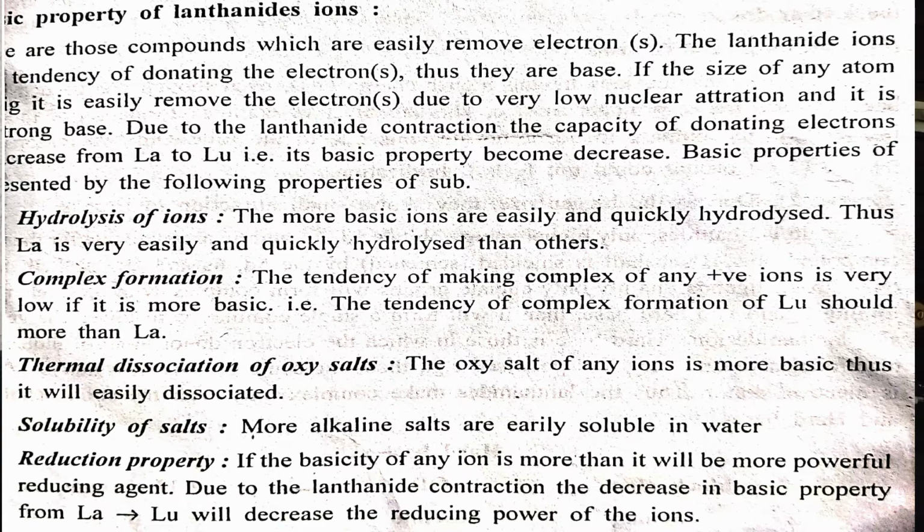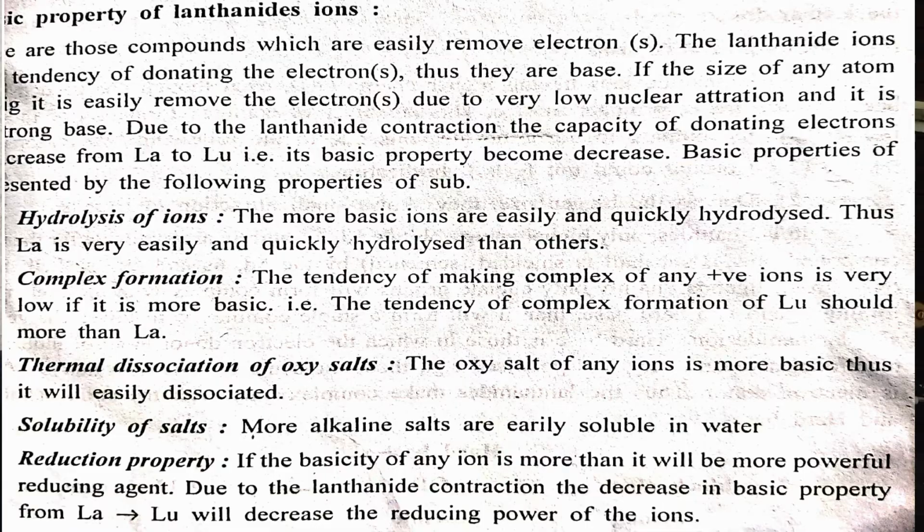The tendency of making complexes of any positive ion is very low if it is more basic, and therefore the tendency of complex formation of lutetium should be more than lanthanum. If the basicity of any ion is more, then it will be a more powerful reducing agent. Due to lanthanide contraction, reducing power decreases from lanthanum to lutetium.